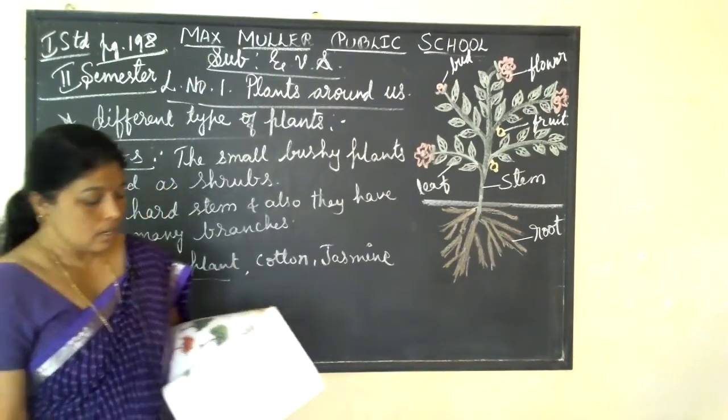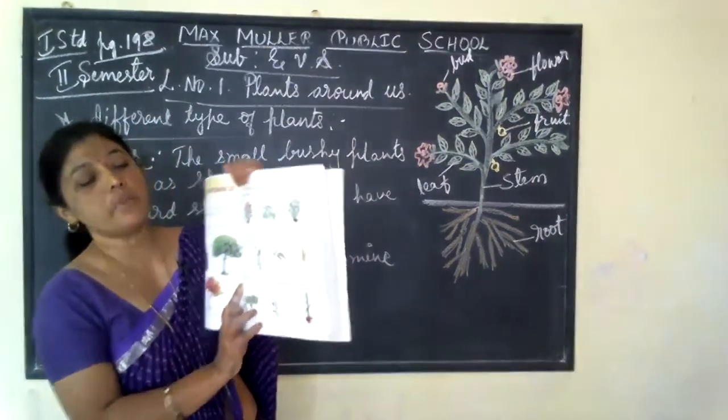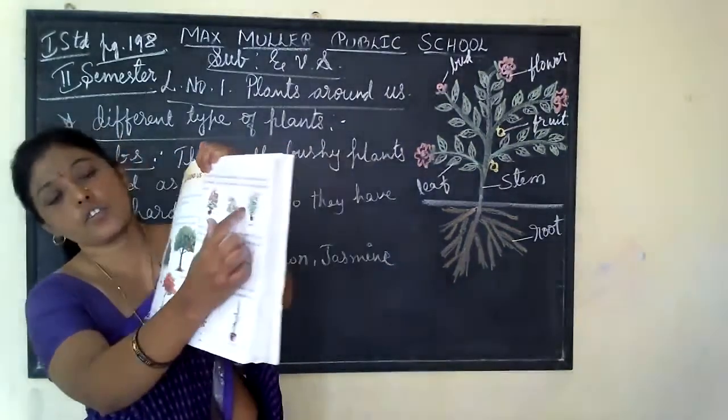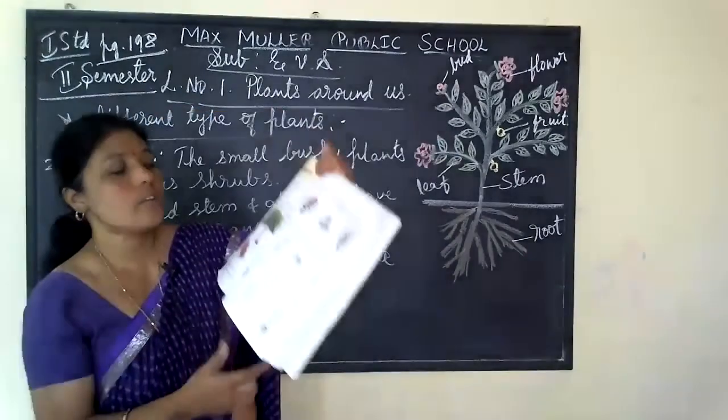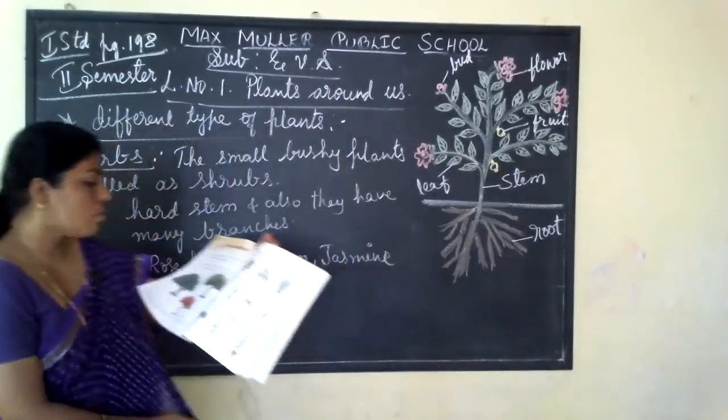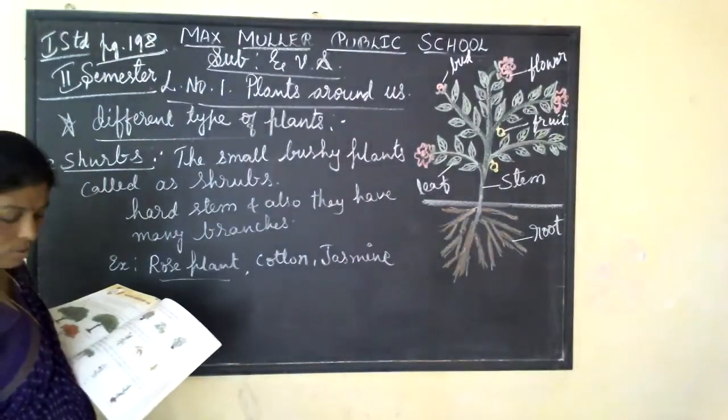You can see in your textbook they are giving some pictures. See, these are all the shrubs: rose plant, cotton plant, and jasmine plant. These are all called shrubs. Okay, then come to the next, herbs.